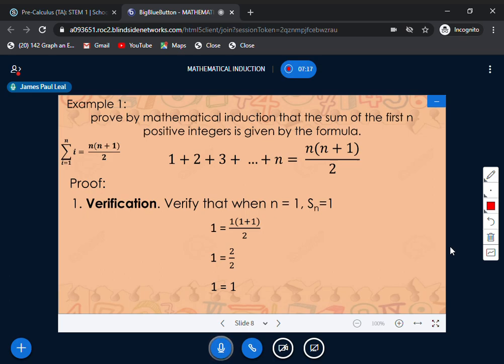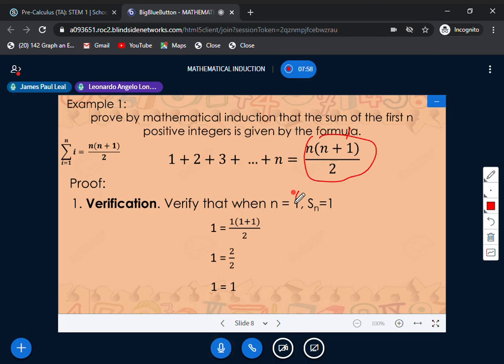For the first step, verification, let us verify that when n equals 1, then S sub 1 is equal to 1 also. This will be the basic case in proving. So that is step 1. All you have to do is follow the formula. Your n is the number of terms you have. For example, we have 1 as your P of 1. Let us see if it is true or false. If that is true, we can proceed to step 2.